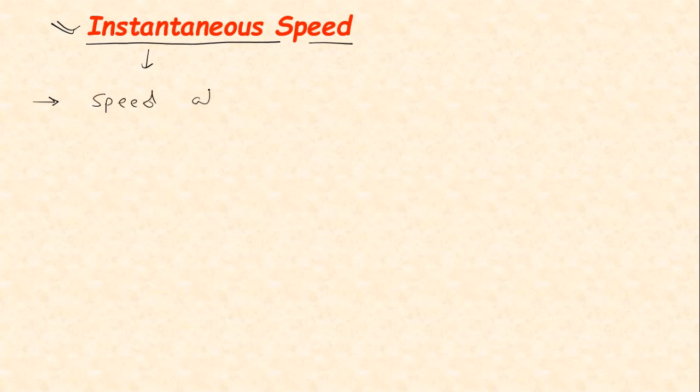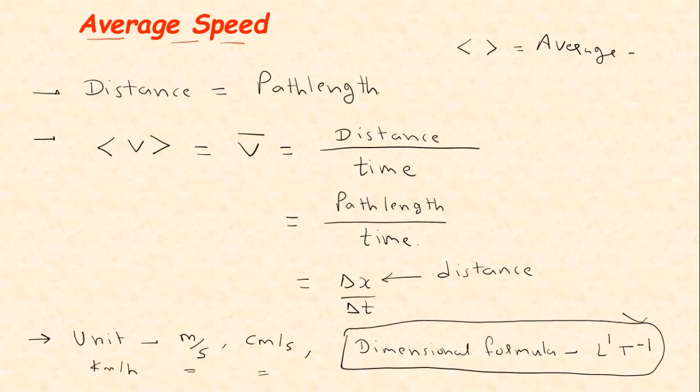speed at each and every instant of time is called instantaneous speed. This instantaneous speed, unlike average, okay, in case of average we have written it like this. See, this is the symbol of average.